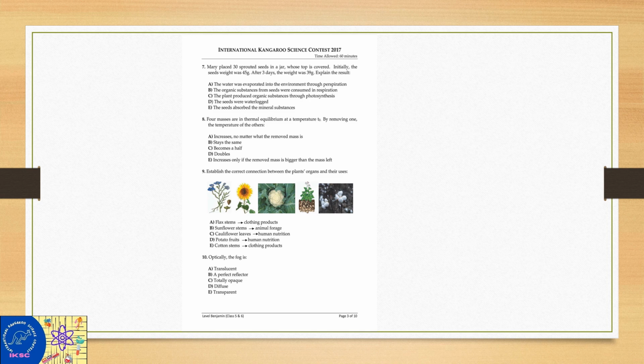Number 7, MCQ. Mary placed 30 spotted seeds in a jar whose top is covered. Initially, the seeds weighed 45 gram. After 3 days, the weight was 39 gram. Explain the result.